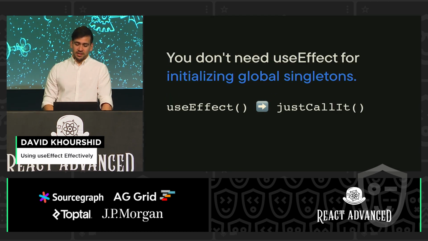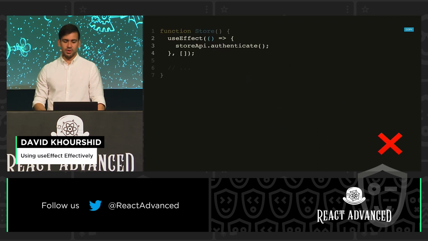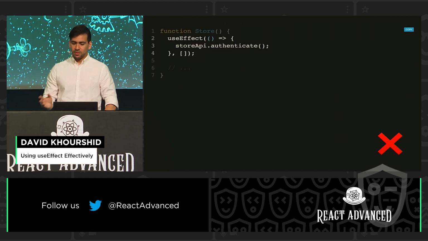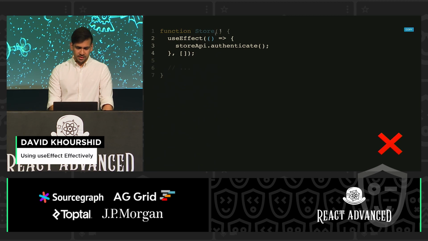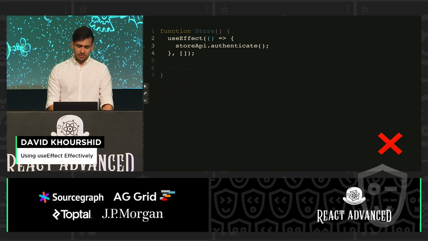Okay, so another thing, you don't need useEffect for initializing global singletons. So here's what I mean. Let's say that we've done this a lot where we execute some sort of effect right when our app starts. And so we're like, useEffect is the right place for effects, right? So we're calling this storeAPI.authenticate, but we know that in React 18, this is going to run twice.